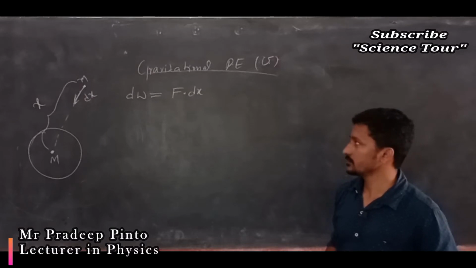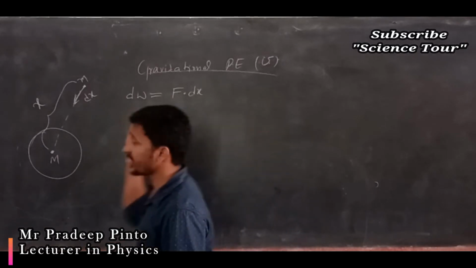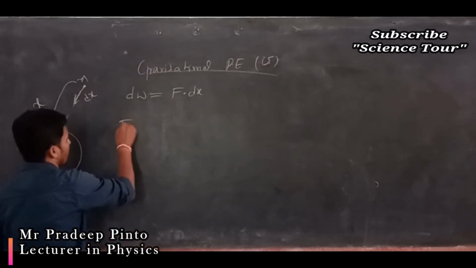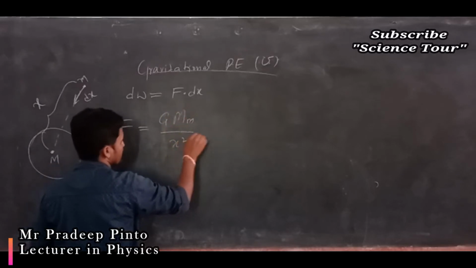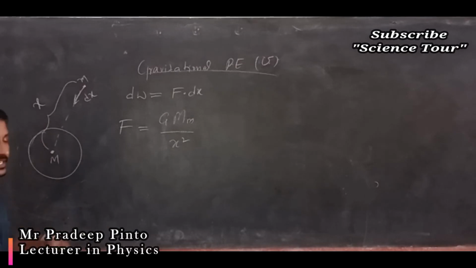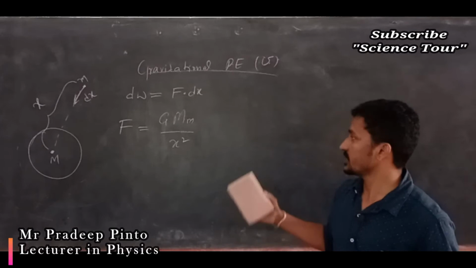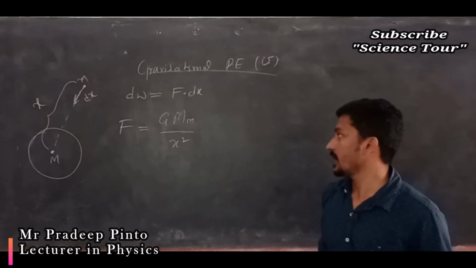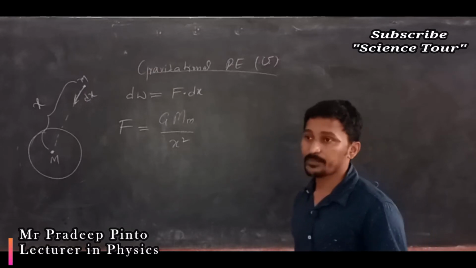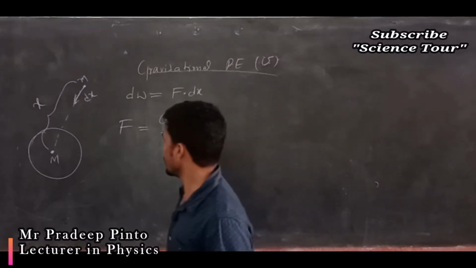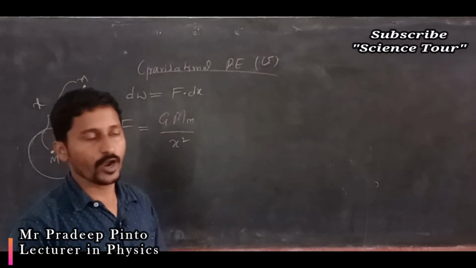Now what we are going to study is this. At a certain distance x, what is the force? Force is equal to G M m divided by x square. So while writing the derivation, consider a point mass at a distance x from the center of the Earth, with capital R the radius of the Earth, capital M the mass of the Earth, and small m the mass of the point object.